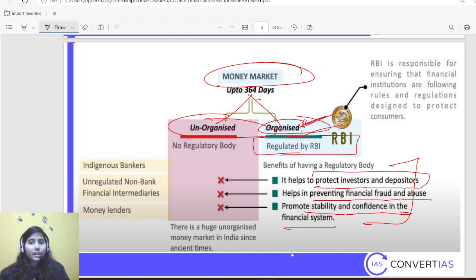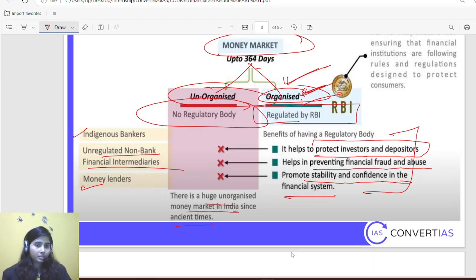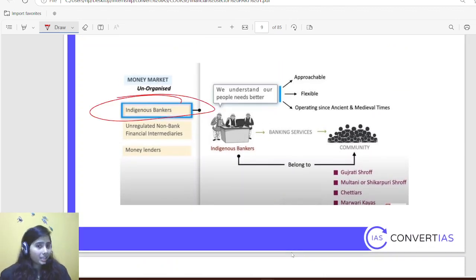So that happens in the organized money market, but in the unorganized money market there is no regulatory body, and there is a huge unorganized money market in India since ancient times and even today. You will find many people around you who give loans for 6 months, 7 months, and they charge higher interest rates as well, like 15%, 20%. So that happens. The unorganized market includes money lenders, indigenous bankers, and unregulated NBFCs. First, indigenous bankers.